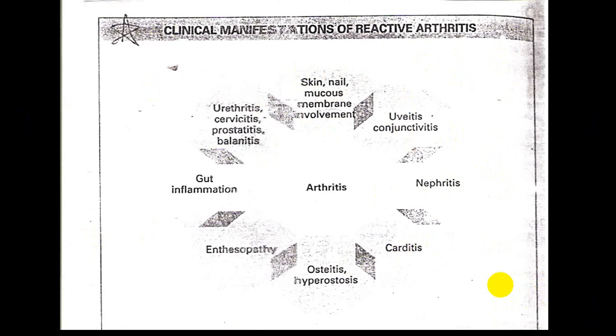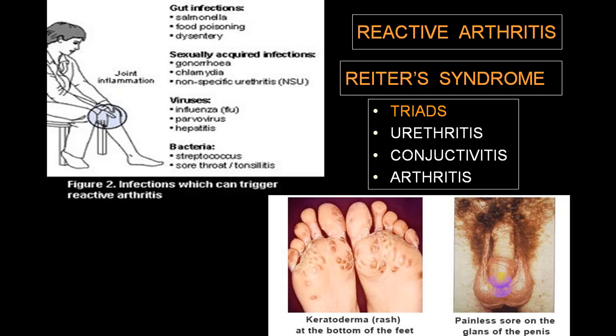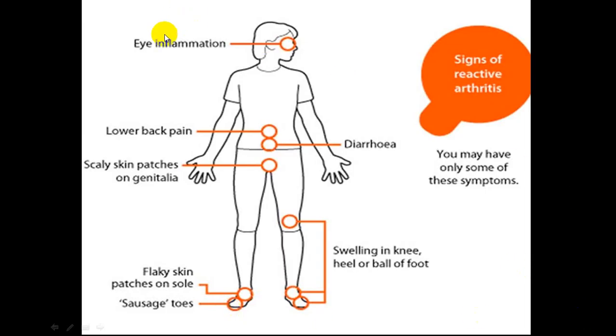Think of all those groups we have discussed now, spondyloarthritis and the allied groups, and also rheumatoid arthritis with extra-articular involvement. So this is the reactive arthritis triad: urethritis, conjunctivitis and arthritis. This is skin involvement, this is genital involvement. So very, very common. You can have eye, genital organs, joint involvement, etc.